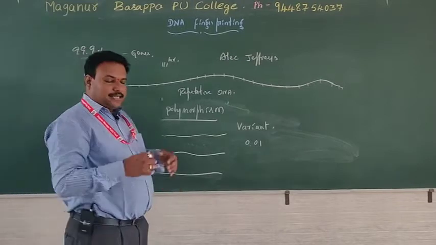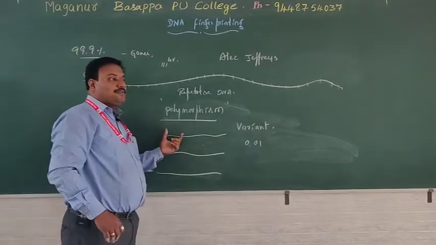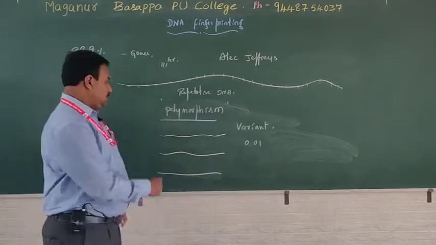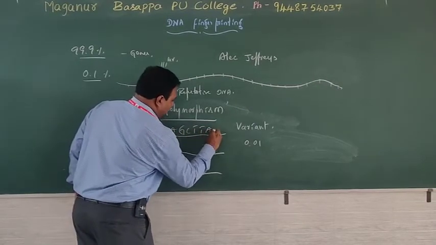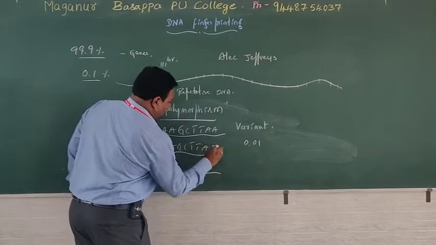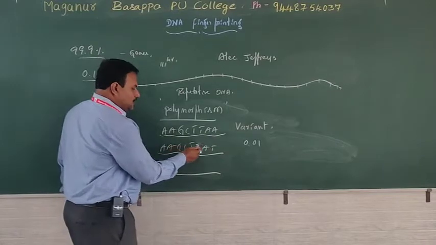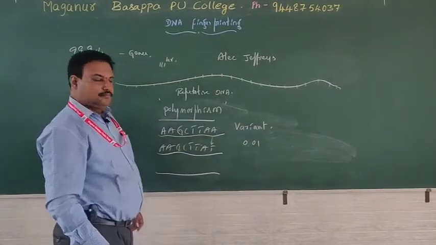In a sexually reproducing group, the difference of these repeating segments will be seen. One such example I will write: AAGC, TT, AA, and then AA, GC, TT, AT. It looks the same, but it is slightly different from one another.